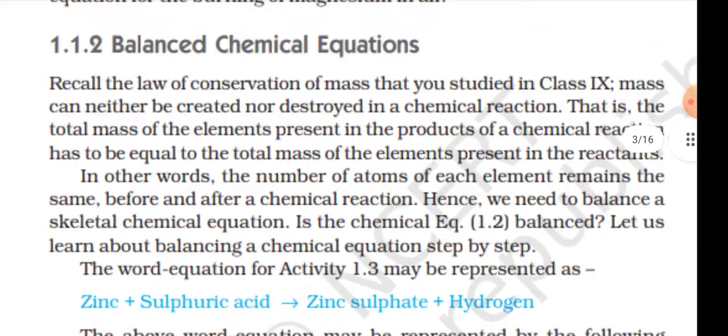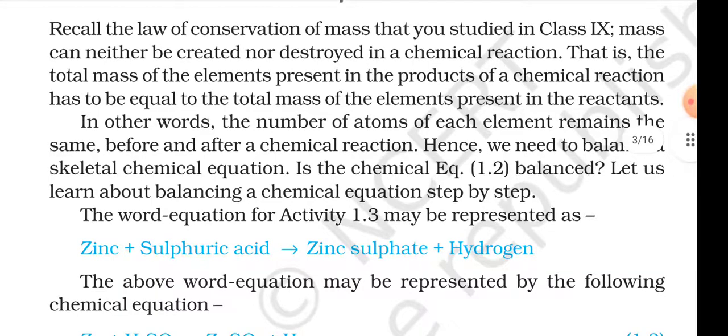Chemical equation. Recall the law of conservation of mass that you studied in class 9th. Mass can neither be created nor destroyed in a chemical reaction. That is, the total mass of the elements present in the products of a chemical reaction has to be equal to the total mass of the elements present in the reactants. In other words, the number of atoms of each element remains the same before and after a chemical reaction.